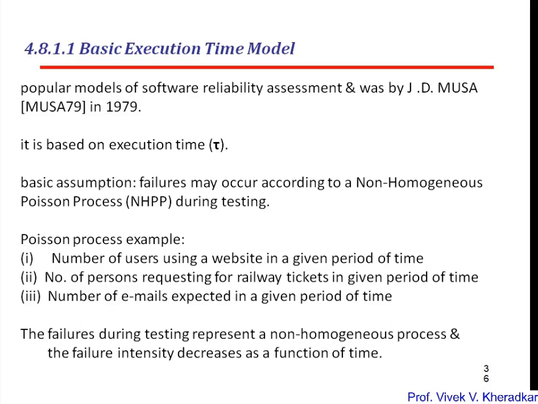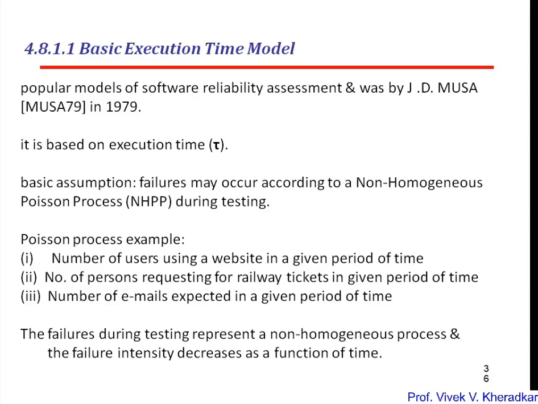Many examples are given of real events, which are called Poisson events. A Poisson process example is the number of users using a website in a given period of time. Whenever a website is used, the number of users in a given period of time is also a non-homogeneous Poisson process. Then the number of persons requesting a railway ticket in a given period of time is also a non-homogeneous Poisson process. The number of emails expected in a given period of time is the same. These are called Poisson processes, and failures occur according to this non-homogeneous Poisson process during testing. That is the assumption made in the basic execution model.